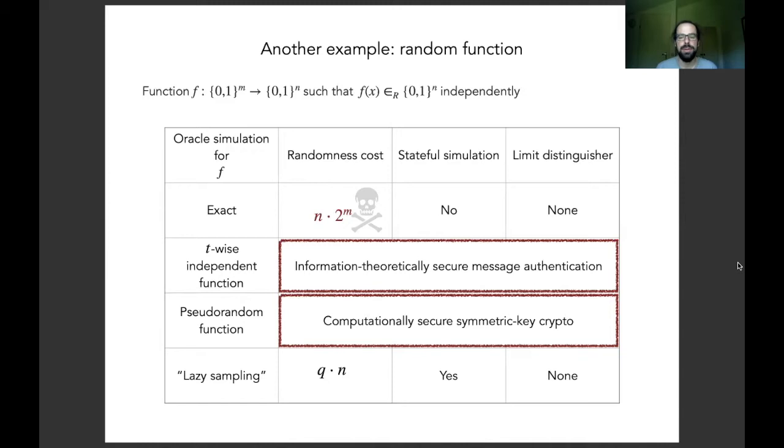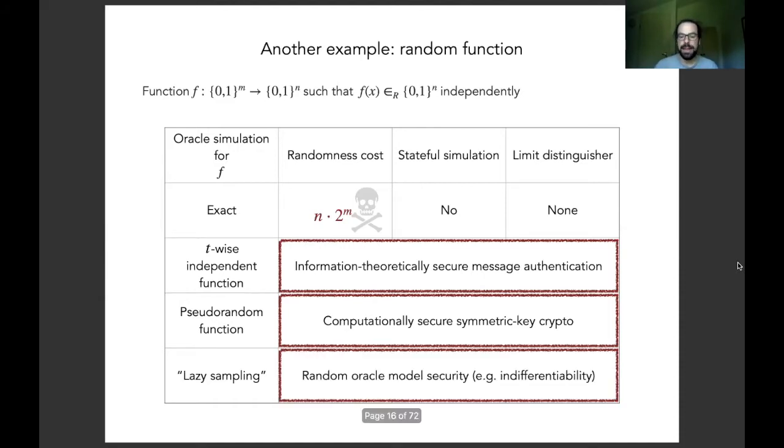They can be used to construct, for example, computationally secure many-time message authentication codes, but also for CPA secure encryption, etc., etc. Finally, lazy sampling is extremely important, for example, for proving security in the random oracle model. As an example, it's used to prove indifferentiability of domain extension schemes like the Merkle-Damgard or sponge constructions.